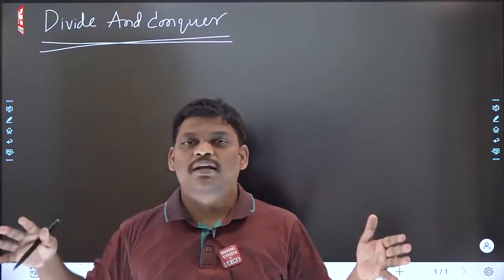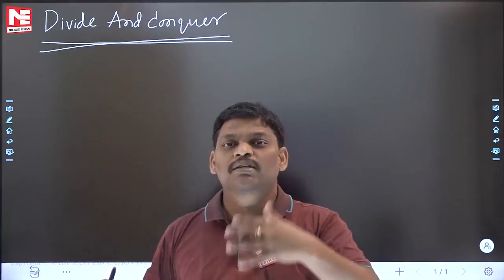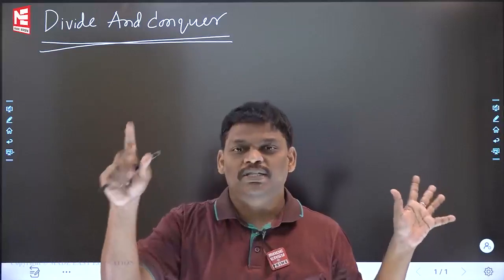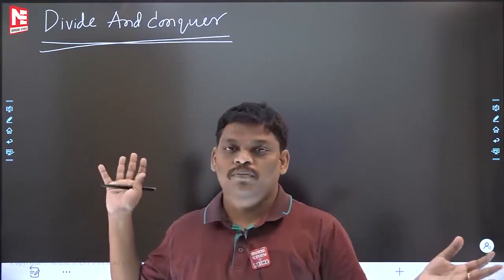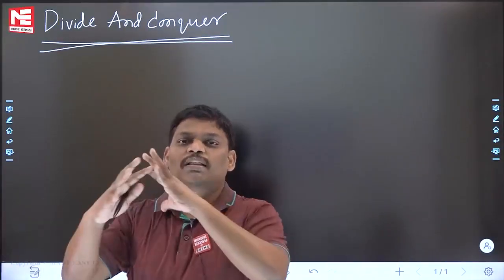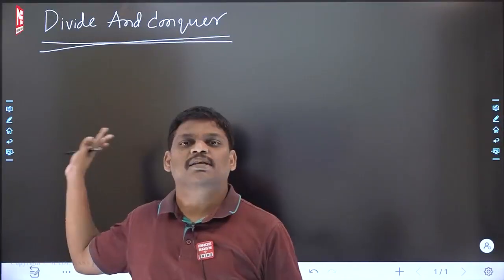Divide and conquer is saying that you have a very complex problem, a very big problem. You are thinking that you cannot solve this problem at all. Instead of saying I cannot solve it at all, the best idea is to divide that bigger problem into some small problems. Solve the small problems individually. Afterwards combine them. You will get the final problem answer. That's what the divide and conquer strategy is saying.